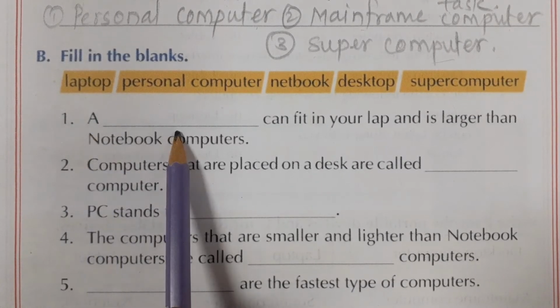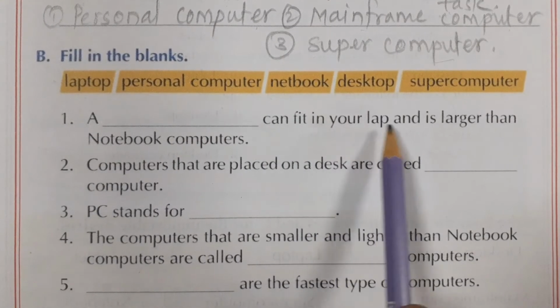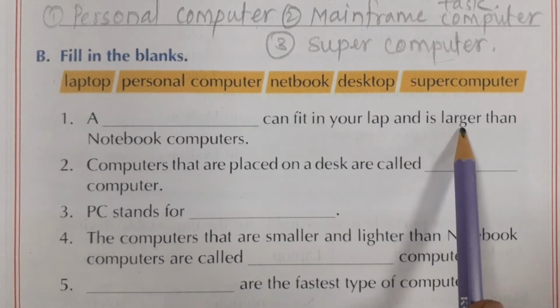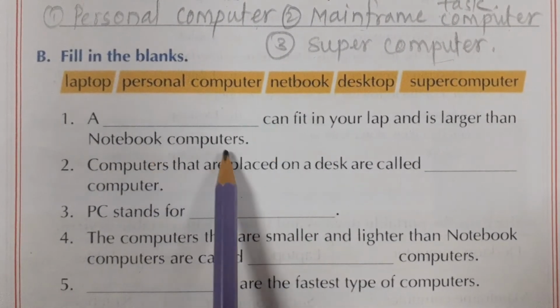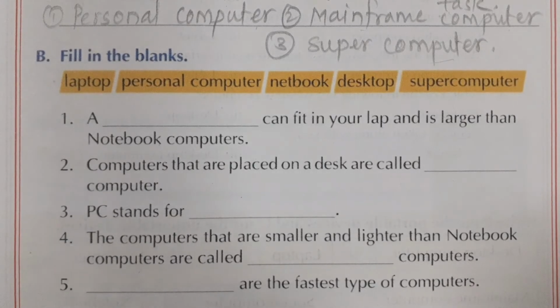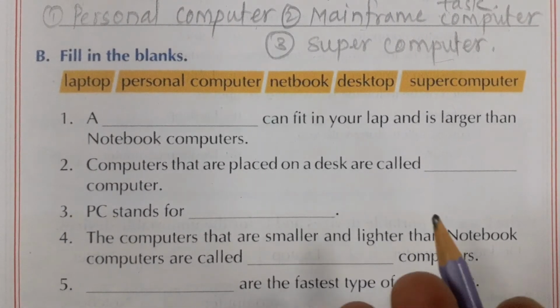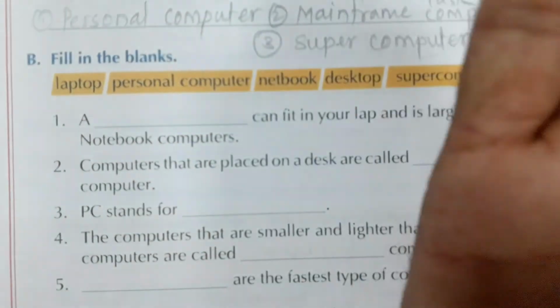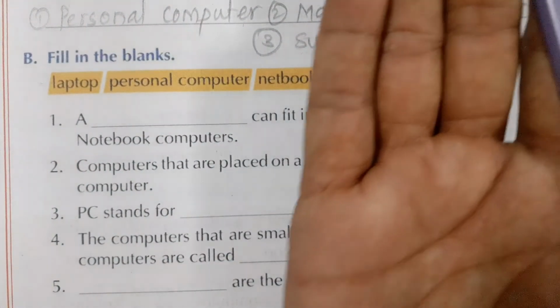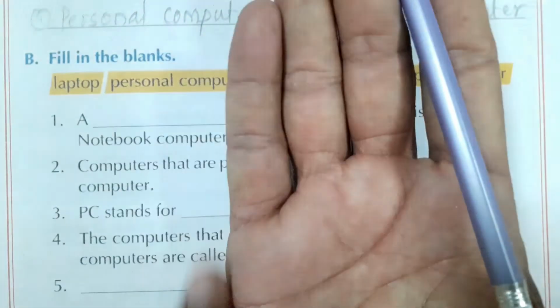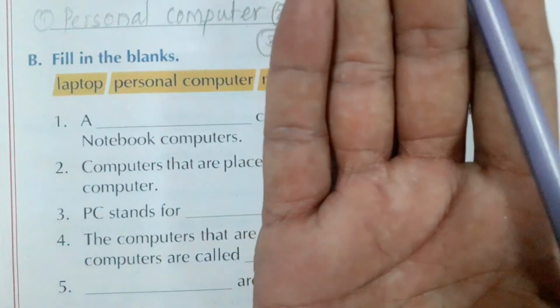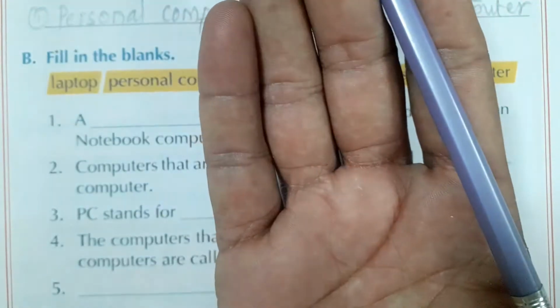A dash can fit in your lap and is larger than a notebook computer. What is it called? A computer that can fit in your lap. Lap means on your palm, on your hand.